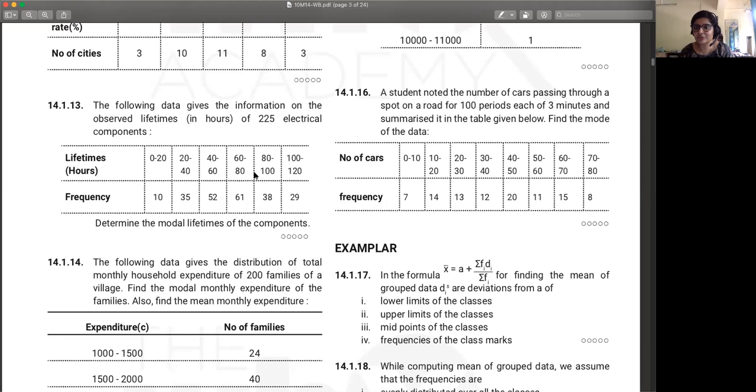One hint to check whether you've got close to the right answer: first, what is the modal class? Yes, 60 to 80, because 61 has the highest frequency, which means that this is the modal class. So your final answer should also lie between 60 to 80 only.